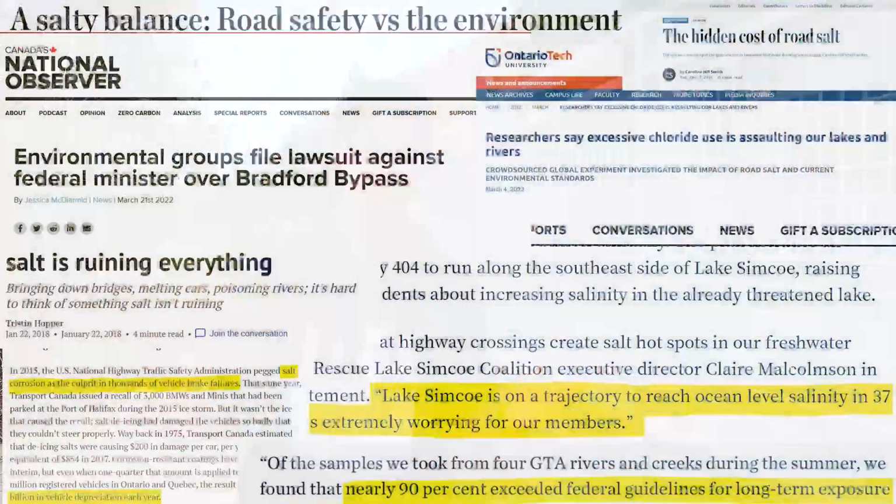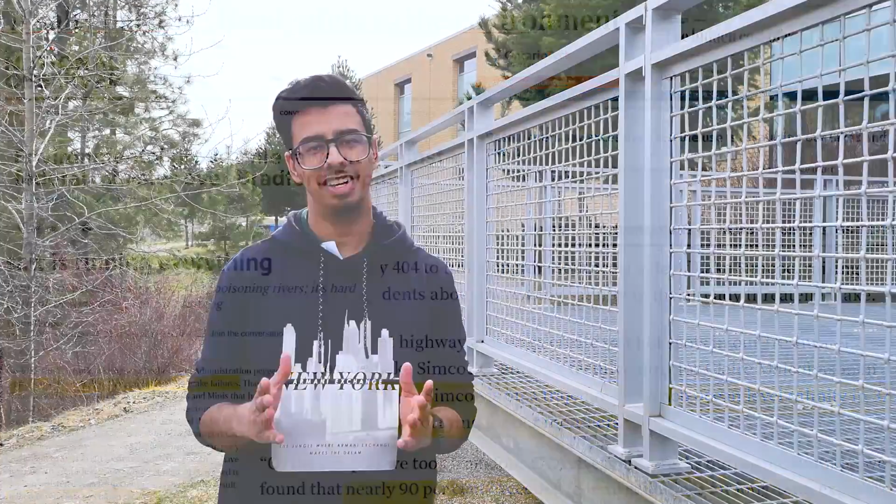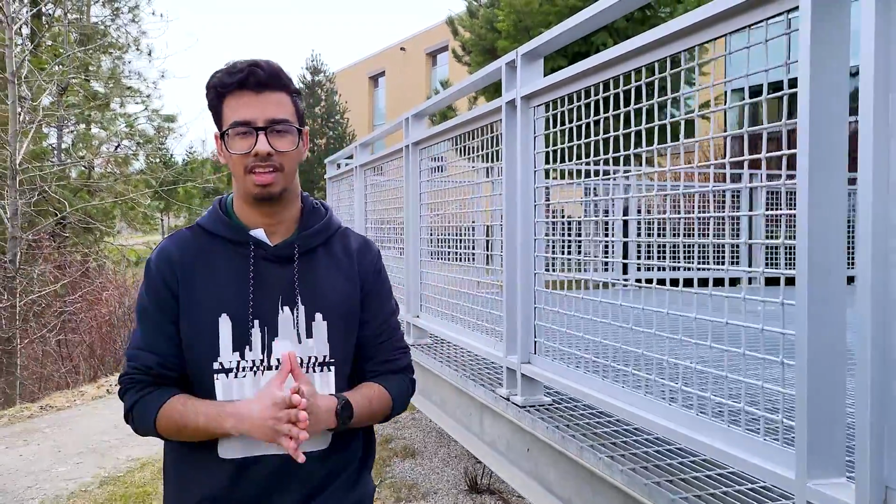Road salt is polluting the environment around us. It is essential that we find a new way to address its negative environmental impacts on the freshwater systems in the Greater Toronto Area. Road salts are currently one of the most effective methods for de-icing surfaces. However, the volume of salts used must be decreased substantially, or other methods must be used.